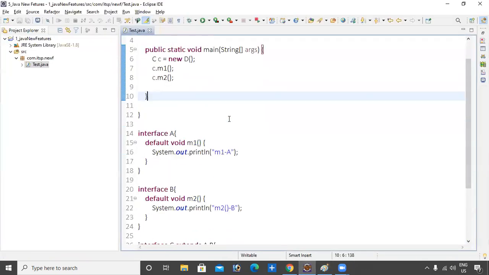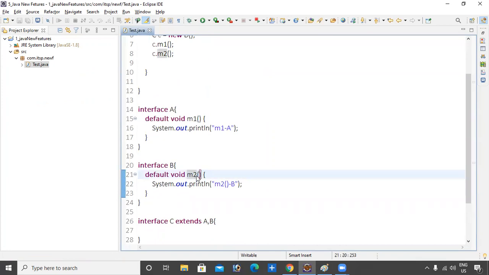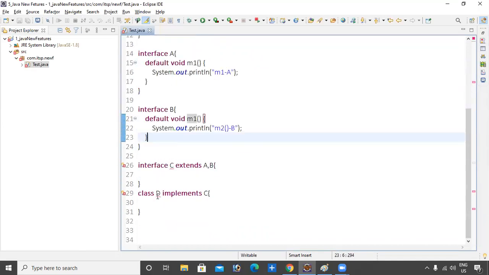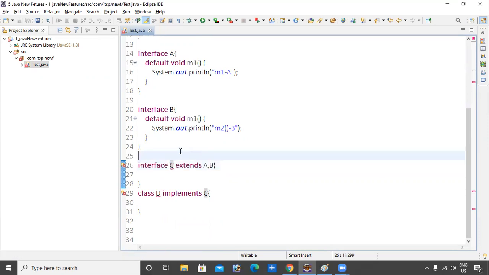This is the one point I will say. My actual point is, if you declare m1 method in both the interfaces, then it gets an error. With inheritance, if you provide the same default method, it is not possible. It gives an error: duplicate default method named m1 with the parameters inherited from the type A. Duplicate methods are not allowed through inheritance.